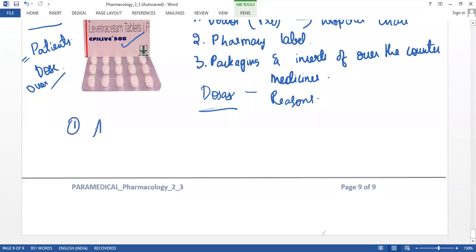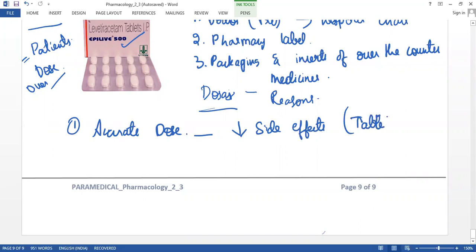So the first point we can say is that with an accurate dose we can reduce the side effects from the tablet.